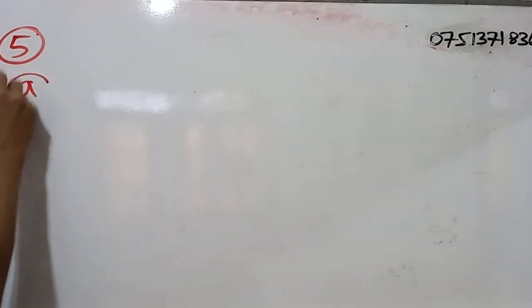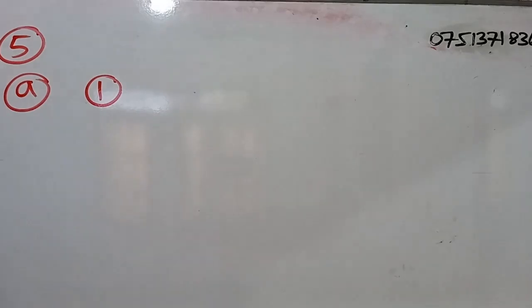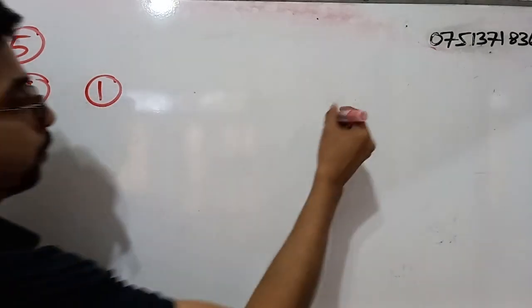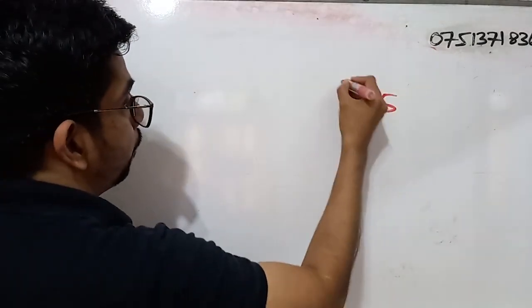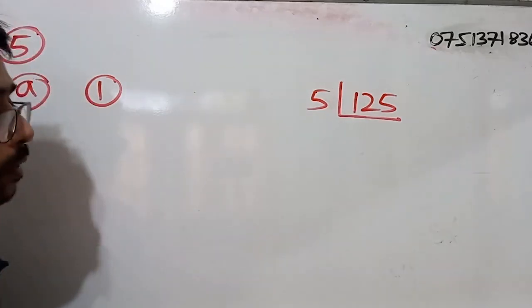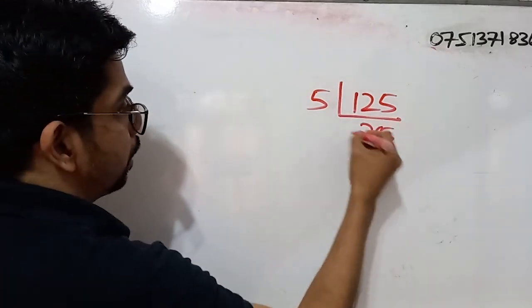Right. Question number 5. So in question number 5, we have simple A part and simple B part. So we will start from simple A. So under that, part 1. Write 125 as a power with base 5. So what can we do? Take 125 and divide it by 5. So we get the quotient as 25.